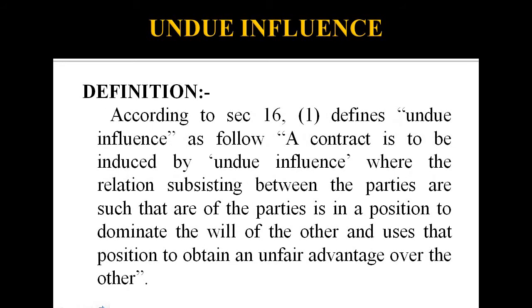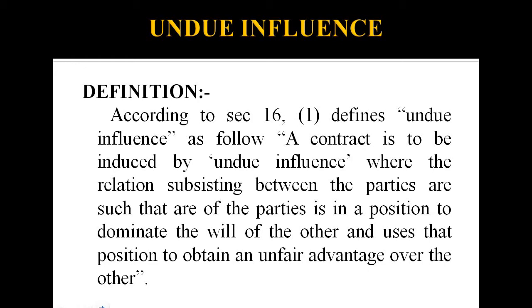The next one is the definition under Section 16, subsection 1. Undue influence subsists between parties where one is in a position to dominate the will of the other person, and through the undue influence, they get an unfair advantage over the other person. So in this definition, we see 3 points.